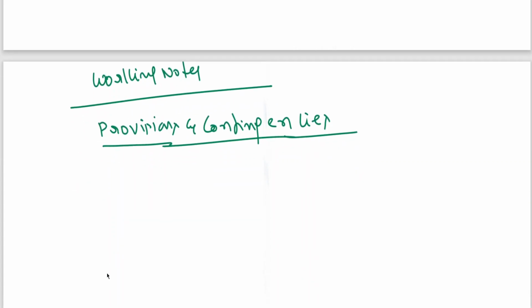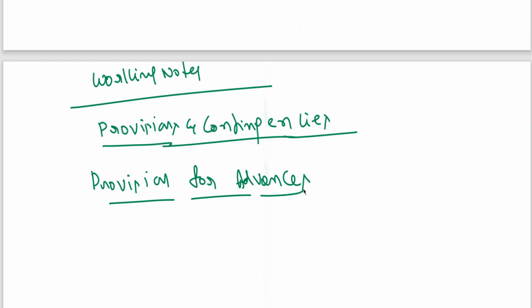Working notes, provisions and contingencies. In this, provision for advances. In this standard, 60 into 0.40.